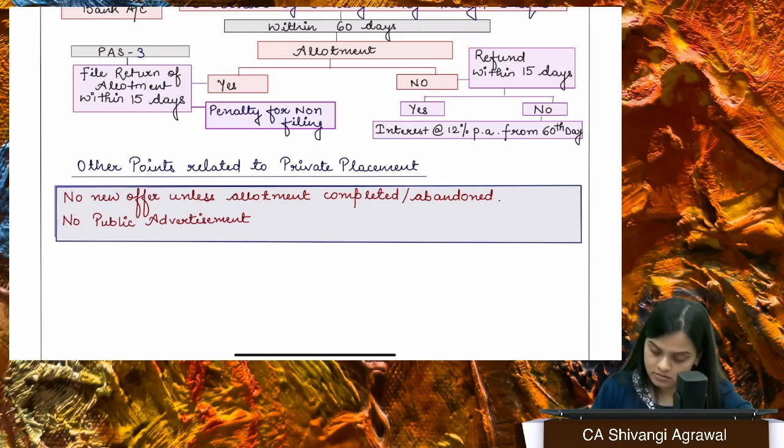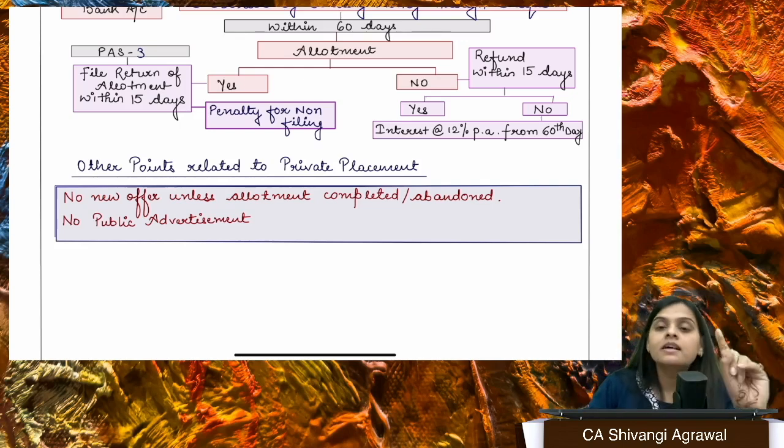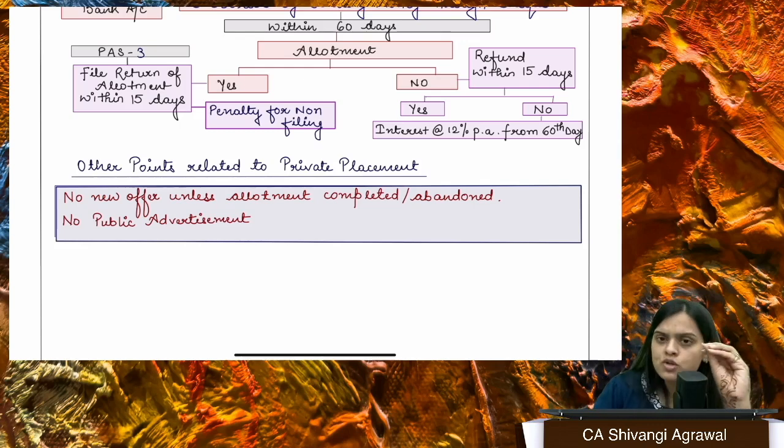What is the additional point? No new offer unless the allotment is completed or abandoned. See, first thing, whenever I'm talking about this private placement offer, or whenever I'm talking about this limit, it is basically for every security, right? It is not that the limit is in consolidation. No, the limit is individually for every type of security, right?